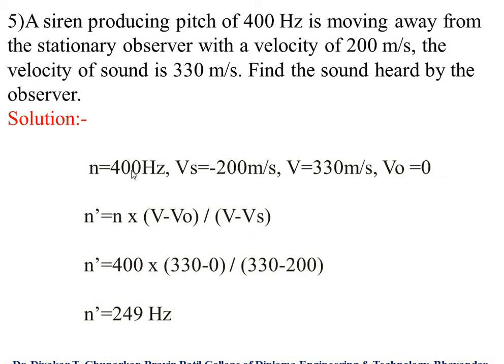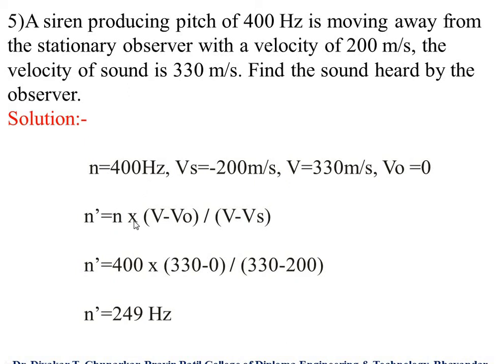So now n equals 400 hertz. vs equals minus 200 meters per second, because the source is moving away from the observer, not towards the observer, and therefore we write minus 200 meters per second. Then v equals 330 meters per second and v0 equals 0.